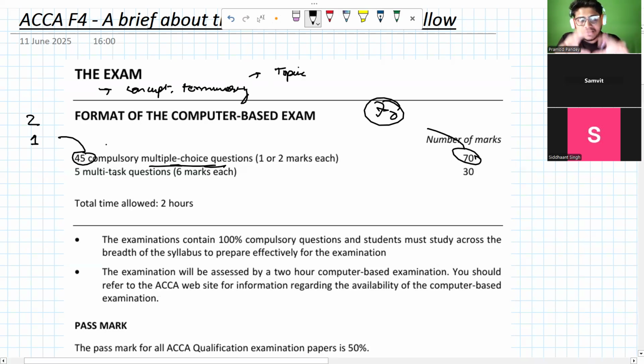In your ACCA paper, or more typically your knowledge level paper, you basically see either the definition or the concept building or the terminologies, or sometimes you may see a scenario based question on them. So if I ask you, Siddhant, could it be possible that we have a scenario based question in section A?